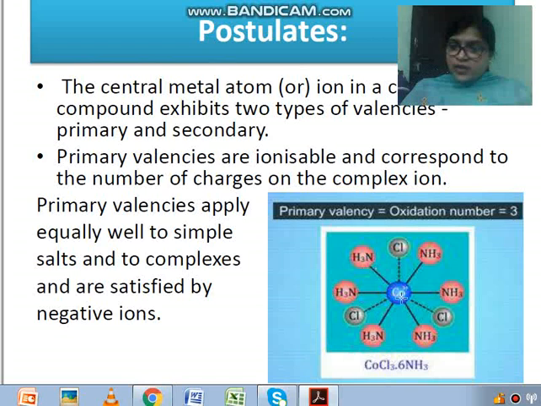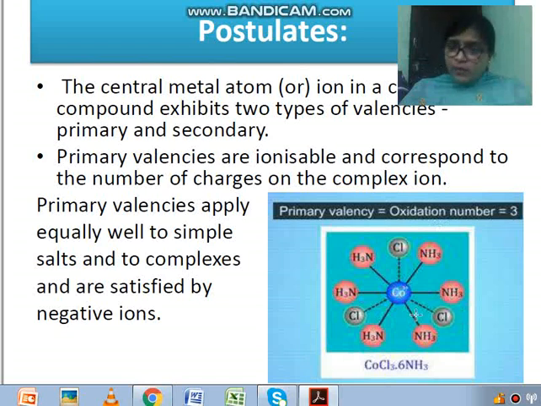See children, you can see this cobalt is there, a central metal ion, and it is surrounded by various ligands, neutral as well as negative ions. This ammonia, that is NH3, is a neutral species, and Cl, chloride ion, you all know, exhibits a -1 charge. So ammonia is neutral, no charge is there. While how many chloride ions are there, you can see 1, 2 and 3. 3 chloride ions are there.